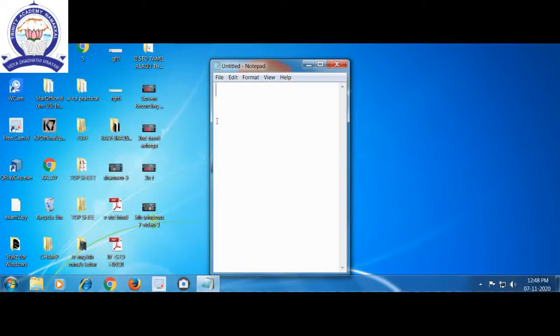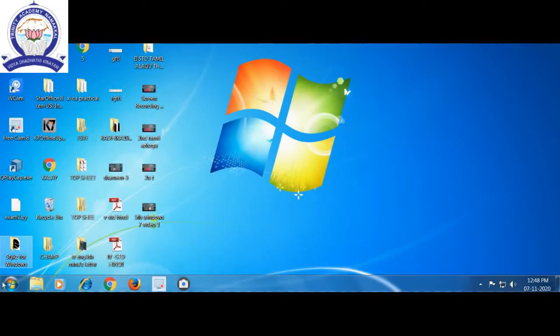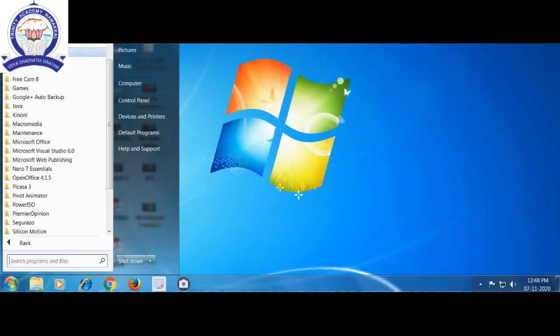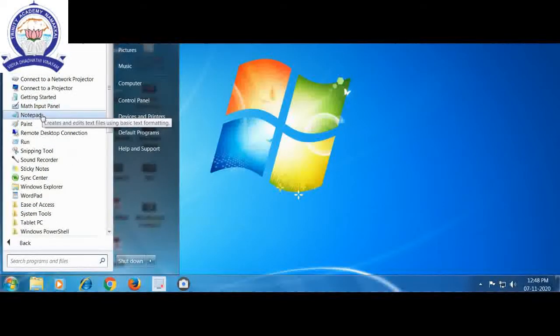These steps we have to follow to open Notepad. Notepad is one of the word processors. Notepad, WordPad and MS Word, these three are word processing software. How can we open Notepad? Start button, all programs, accessories and Notepad.